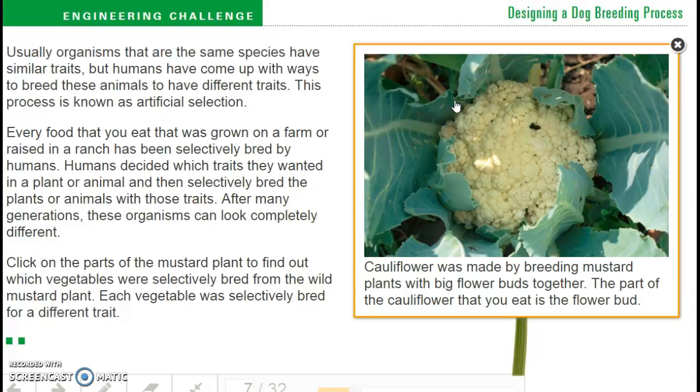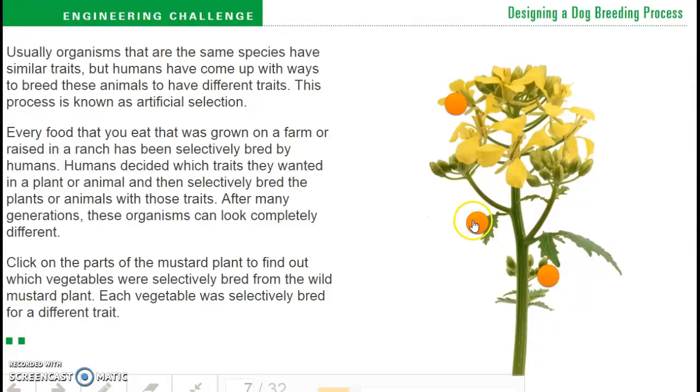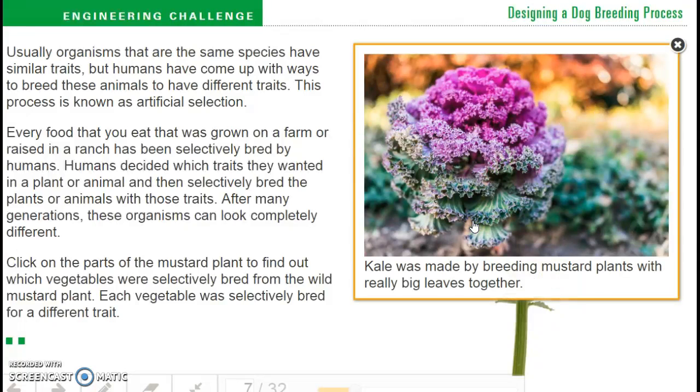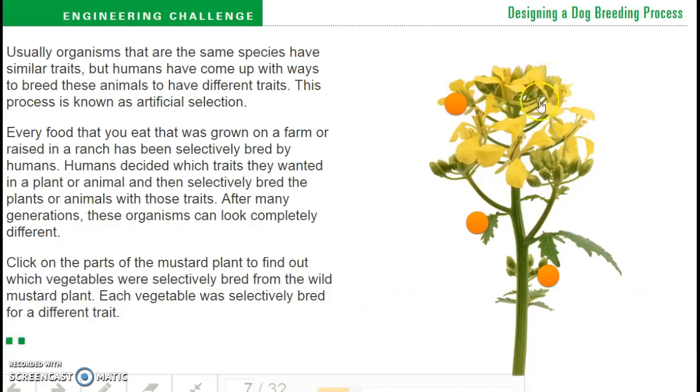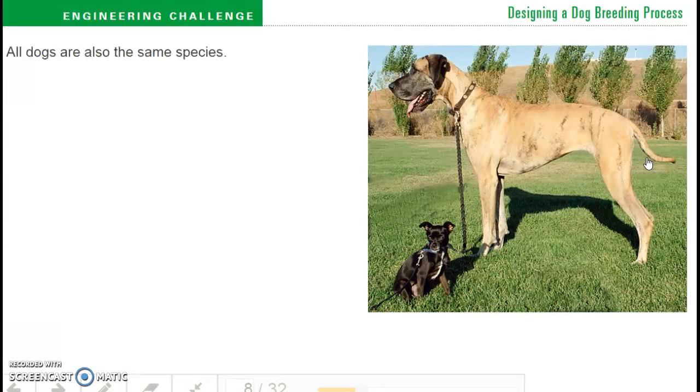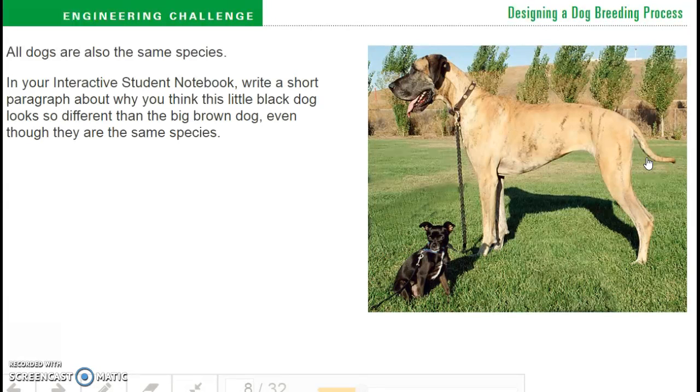cauliflower was made by breeding mustard plants with fake flower buds together. The part of the cauliflower that you eat is the flower bud. Kale was made by breeding mustard plants with really big leaves together. Brussels sprouts were made by breeding mustard plants with fake leaf buds together. The part of the Brussels sprout that you eat is the leaf bud. So all of these are made from mustard plants combined with some other plant or organism. All dogs are also the same species.